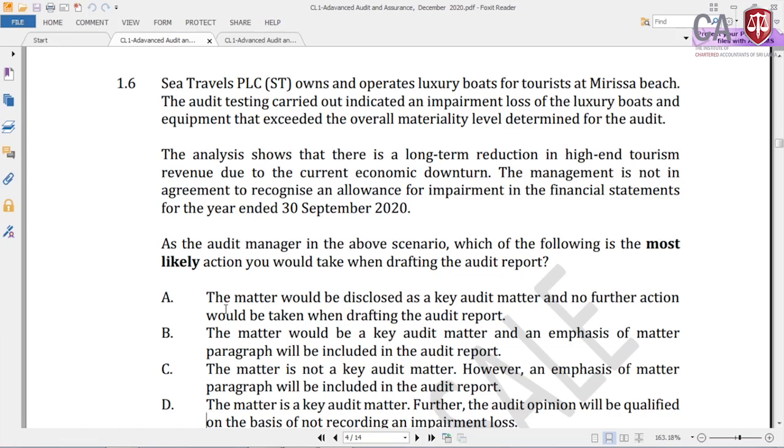Answer B is wrong. But C, the matter is not a key audit matter. However, an emphasis of matter paragraph will be included. So again, answer C is wrong because emphasis of matter is not coming. Now, you know answers A, B, C are wrong. Now D. The matter is a key audit matter. Further, the audit opinion will be qualified on the basis of not recording an impairment loss.